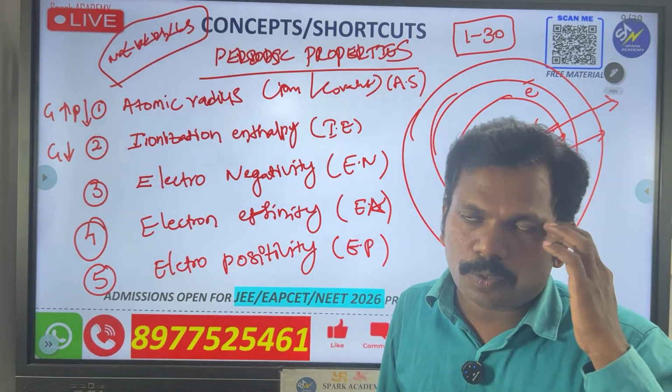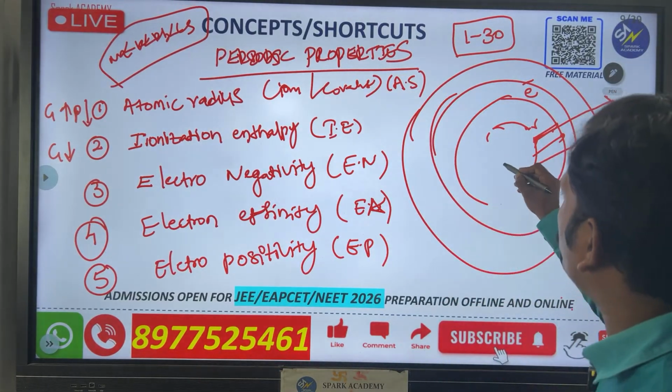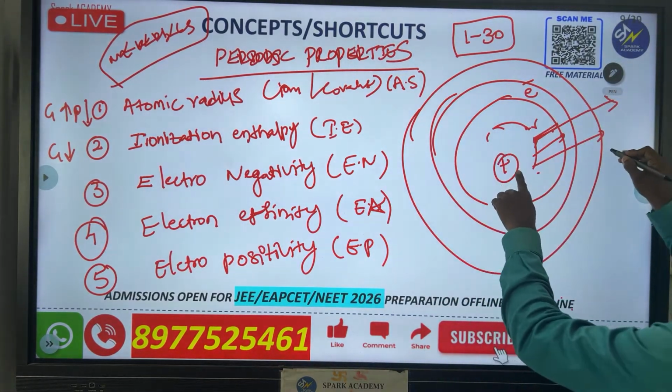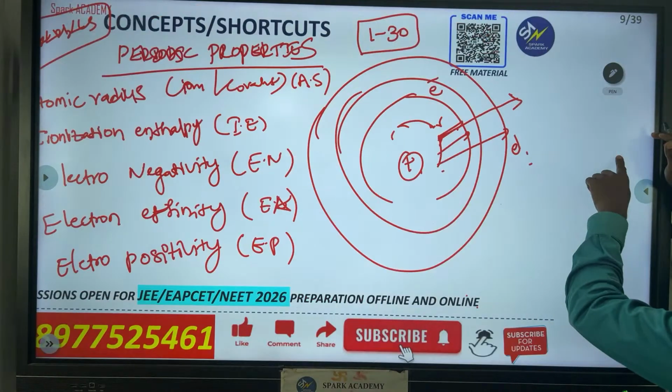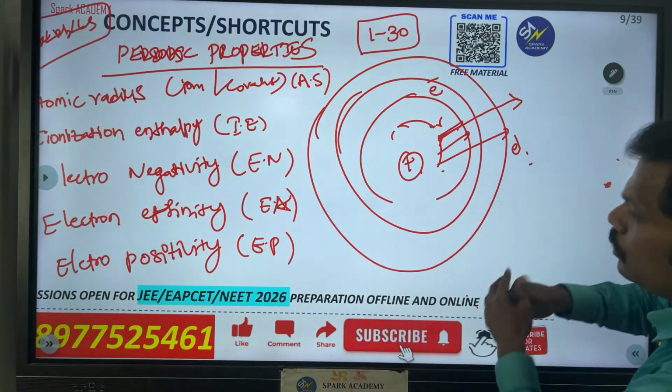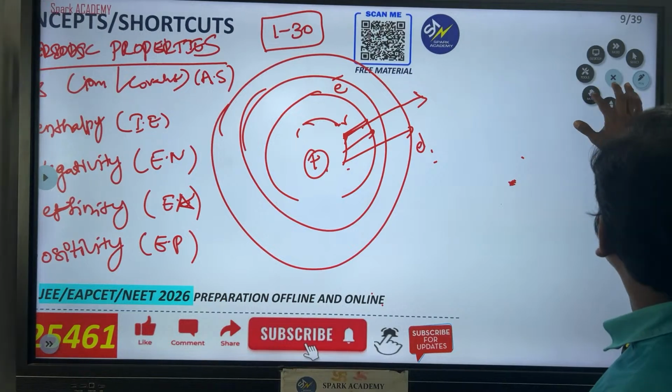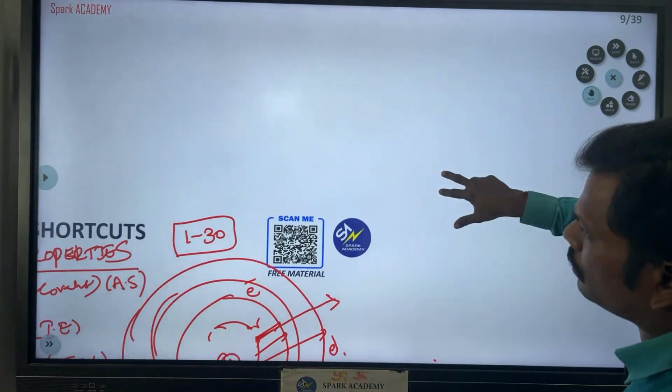Okay? So by using that you can observe this. The energy is very less to remove the outer orbit electron.